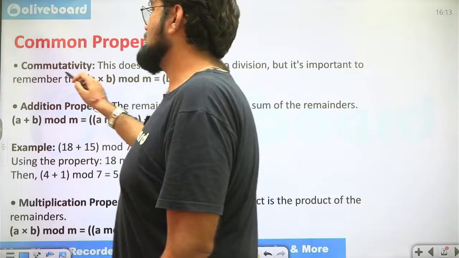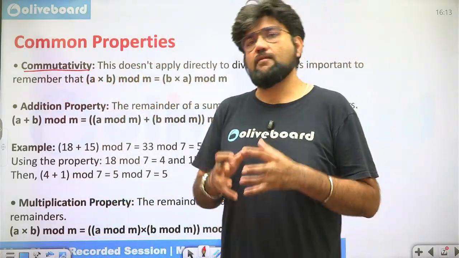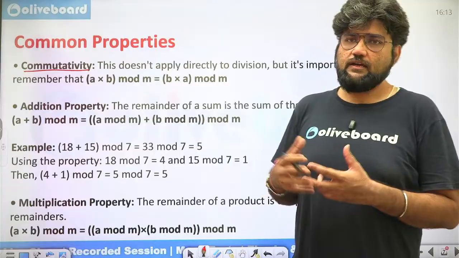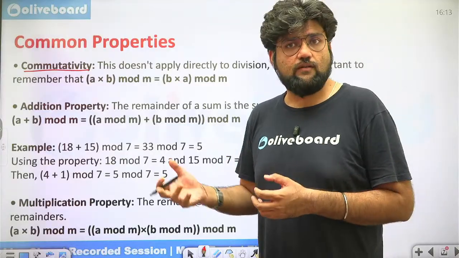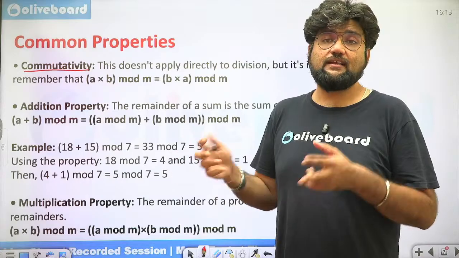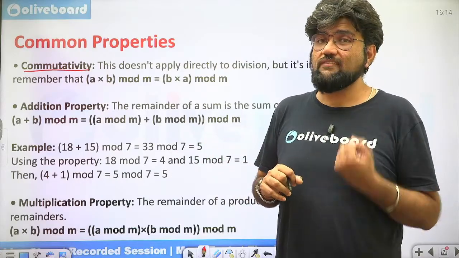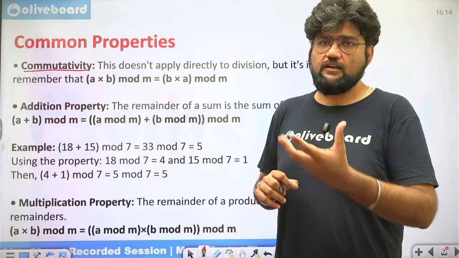The first property is the commutativity property. Commutativity means if I multiply 2 numbers, let's say I'm multiplying 3 and 4, 3 into 4 is 12. 4 into 3 is also 12. If I'm adding 2 numbers, 8 plus 5, 13. 5 plus 8, 13. That means the order does not matter. That is precisely what is commutativity. But this is only valid for multiplication and addition.